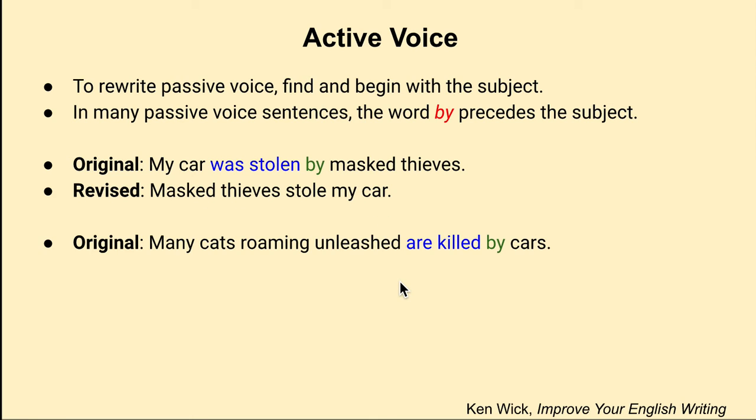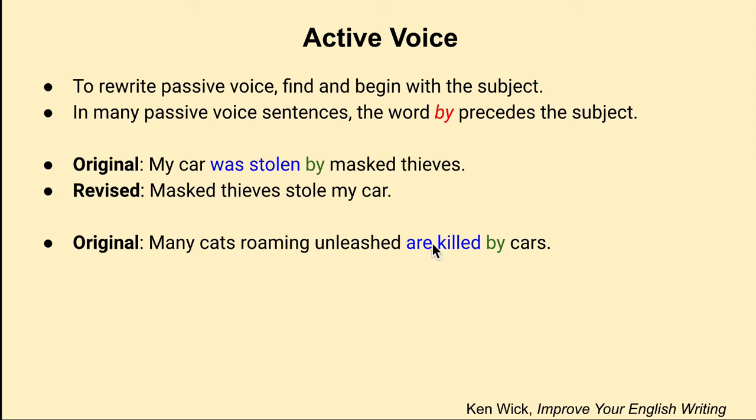Let's do another example. If you recognize this sentence, it's from the misplaced modifiers video, where we moved the roaming and leashed. Remember, it was modifying cars and not cats, and we moved it. Well, that sentence was actually in the passive voice, so we're going to rewrite it. We've already corrected the sentence so it didn't have a misplaced modifier. Now we're going to make it even better by making it active voice. The original sentence is, many cats roaming and leashed are killed by cars.